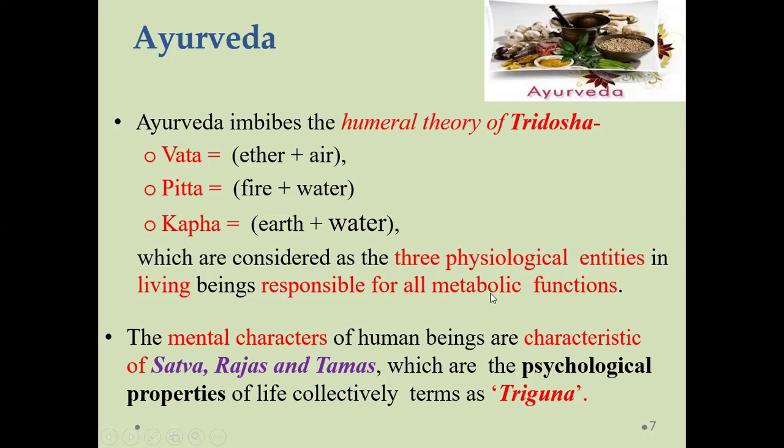So these physiological entities in the living body are responsible for the metabolic functions, and they lead to the development of disease if they get disturbed. There are also mental characters. Human beings have three mental characters, such as sattva, rajasa, and tamasa. These are the behaviors, meaning the behavior of the patient. Someone is sattva, someone is rajasa, someone is tamasa. That we call the triguna.